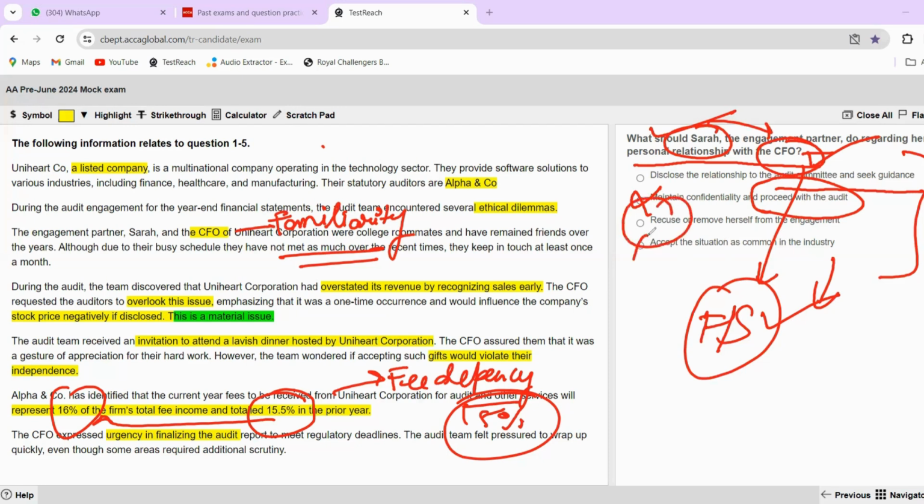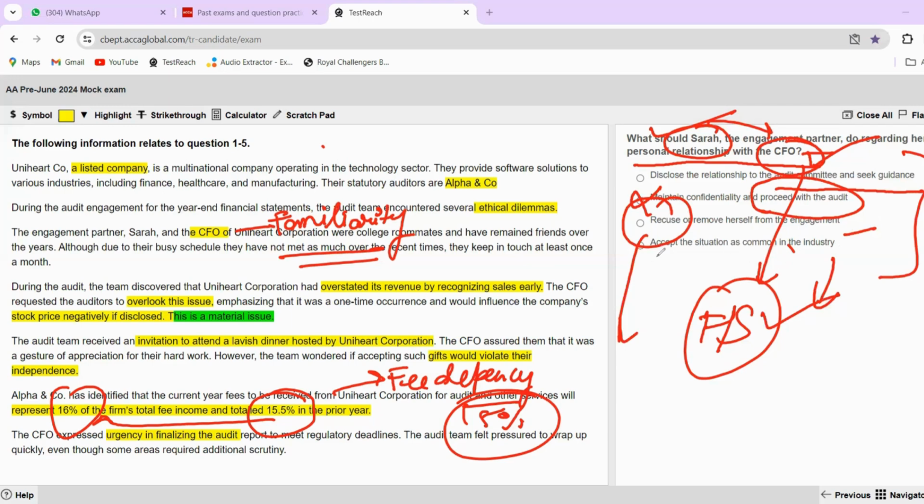Recuse basically means, if somebody is not aware of the wording, you are stepping down from something. Okay, so you are removing yourself from somewhere. So recusing means that you're stepping down from the audit to avoid any kind of bias which can occur because of the relationship with the CFO. So that is recuse or remove herself from the engagement. So this can also be one of the correct answers.